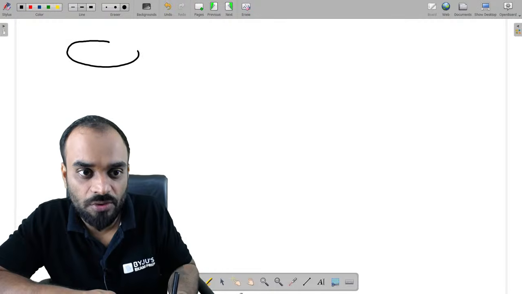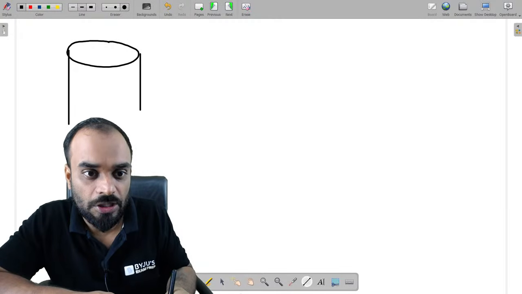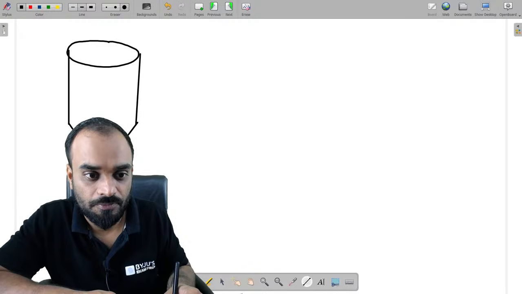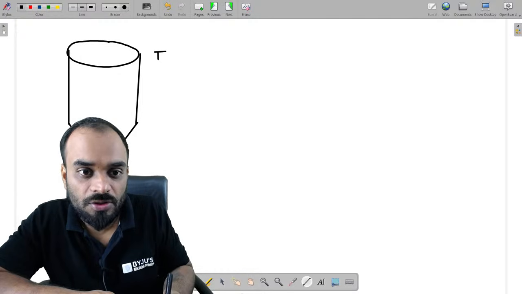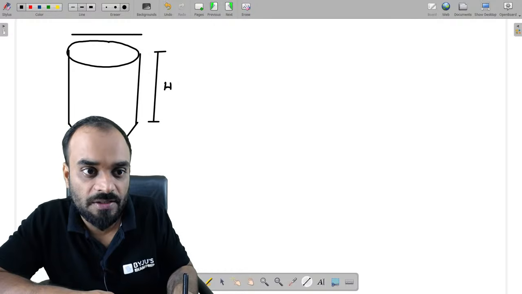This is our circular tank, in which the top portion is cylindrical and the bottom portion is hopper bottom, like this. So this height is H, and the diameter of the tank is capital D.